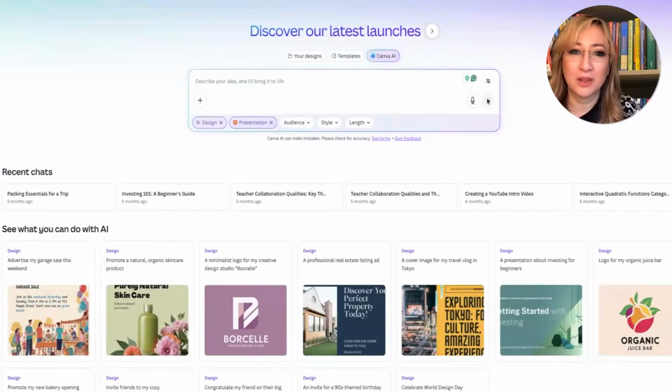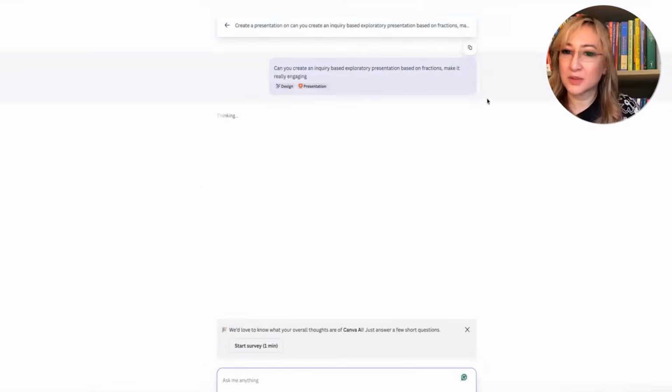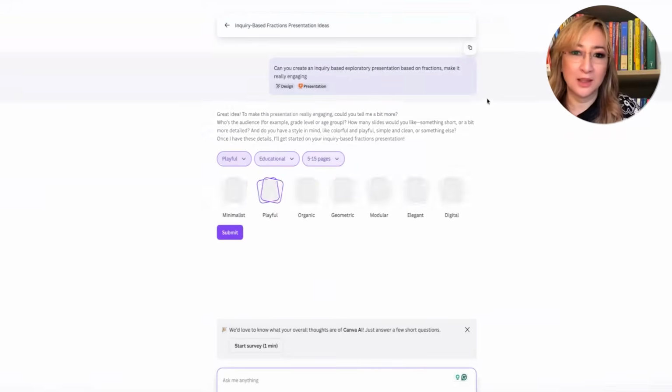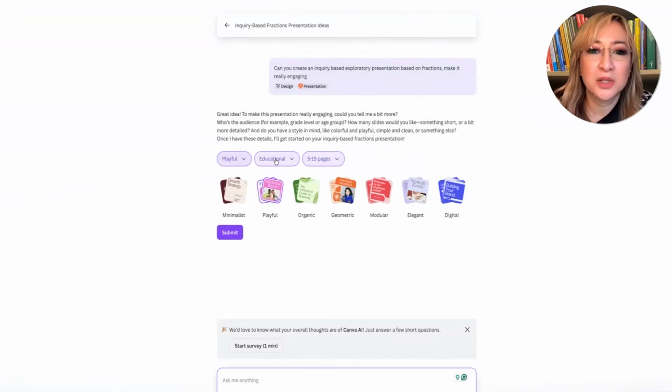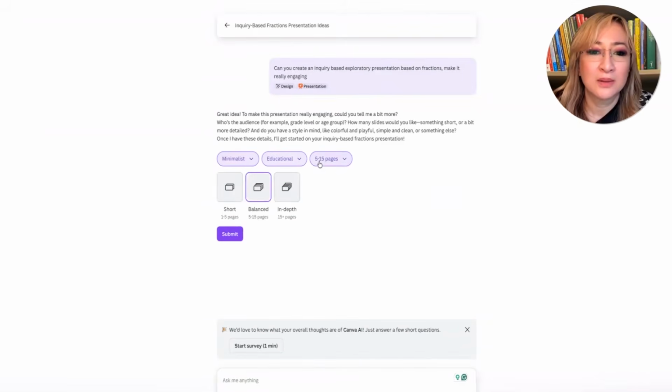Let's see what it comes up with. Now, remember, we've got lots of presentation tools already, right? That can generate anything. Oh, hang on, before it says playful, educational, 5 to 15. Okay, sure. Do I have to press one of these? Select. Okay, minimalistic. Let's do short. Educational.